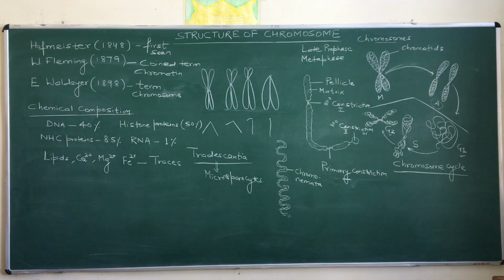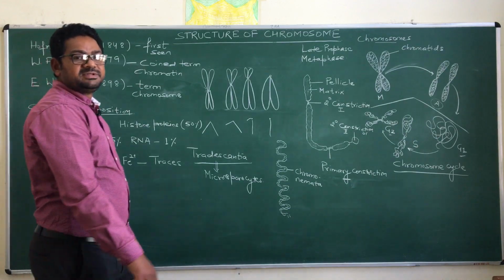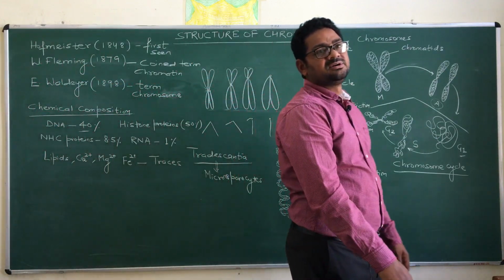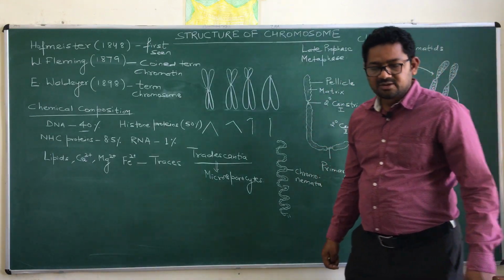If you are talking about the chemical composition, this chromosome consists of DNA, which constitutes about 40% of the total constituents of the chromosome.